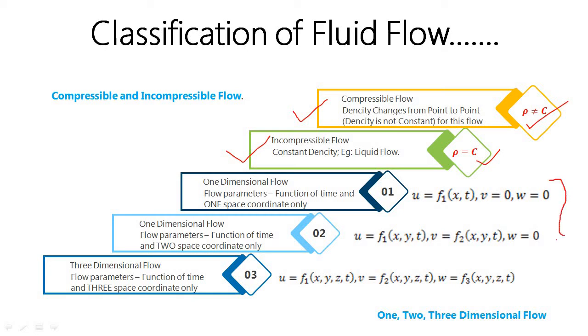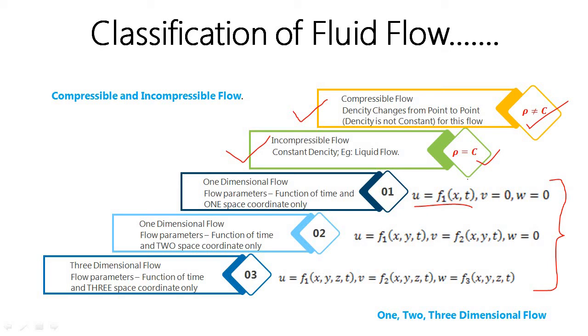And depending upon the space coordinates in which the flow characteristics such as velocity and acceleration can be expressed, we have three categories: one-dimensional flow, two-dimensional flow, and three-dimensional flow. One-dimensional flow means velocity, acceleration, etc. can be expressed as a function of one space coordinate. For example, here u is written as f1, a function of x and t.